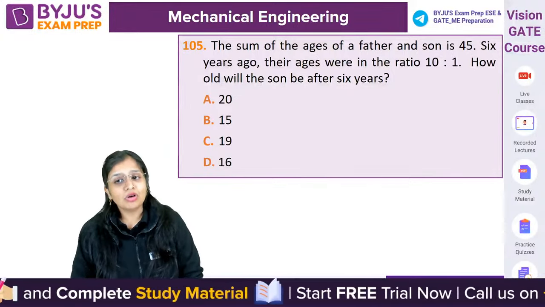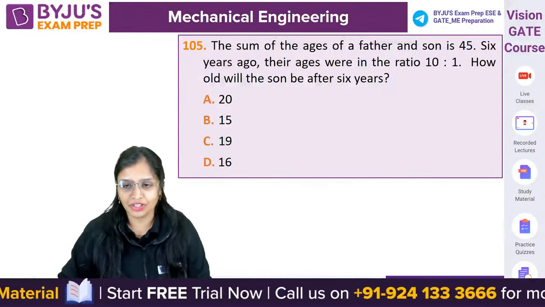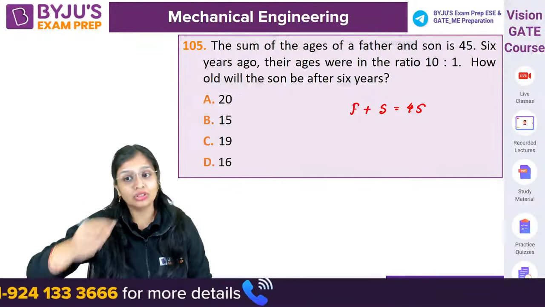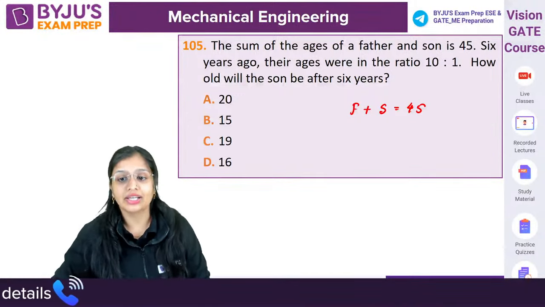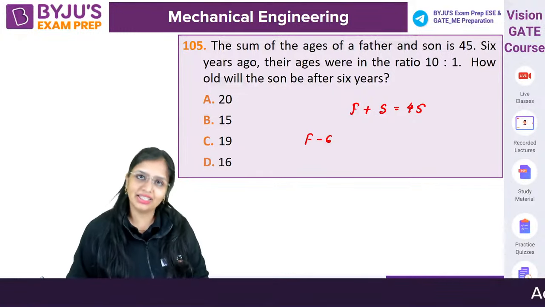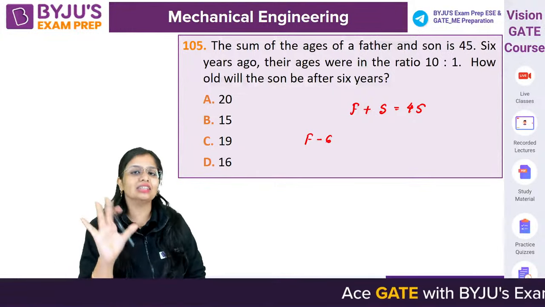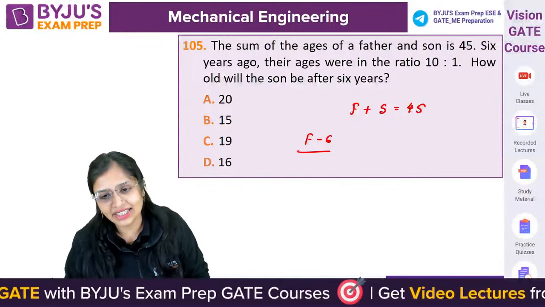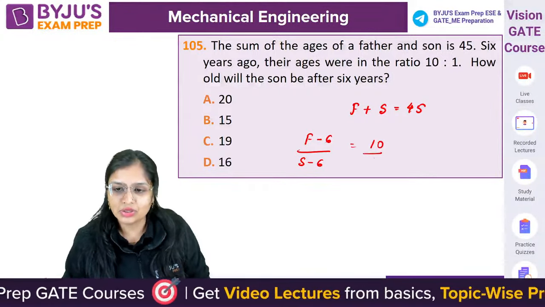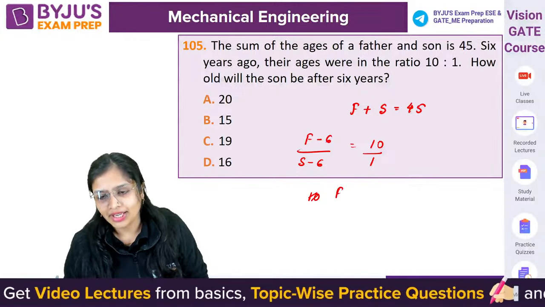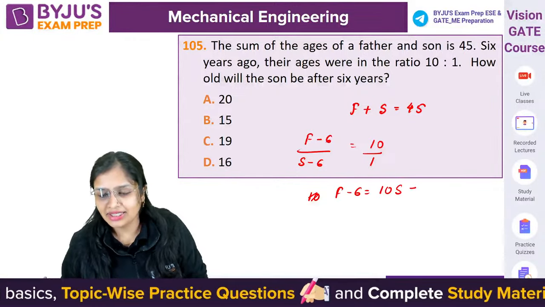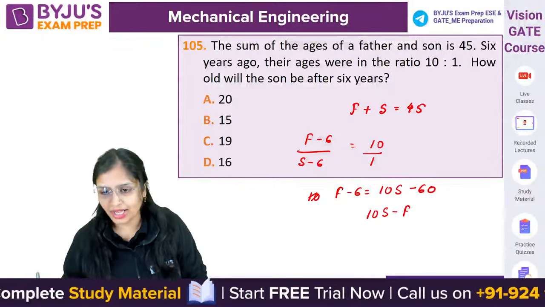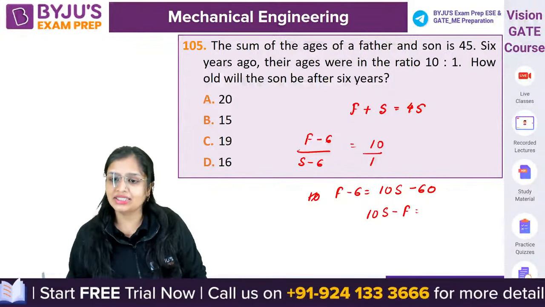fine. The sum of the ages of father and son is 45. 6 years ago, their ages were in the ratio 10:1. I am taking father's age as F years and son's age as S years currently. So 6 years ago, F minus 6 and son's age S minus 6. This is equal to 10:1. So this will become F minus 6 equals 10S minus 60. So when you solve this, 10S minus F, and this will become minus 6 plus 60.